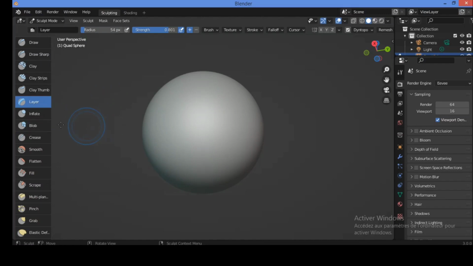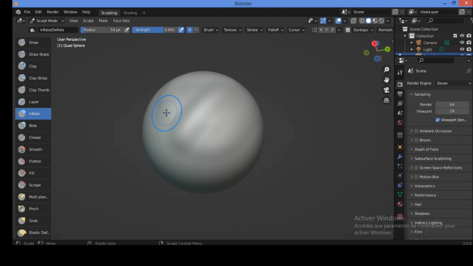Now let's see the effect of the inflate brush. Click on it to select it. It's highlighted in blue. Go over here also, hold and drag to see the effect. The effect is not clear exactly. You should increase the strength of this brush to see it.